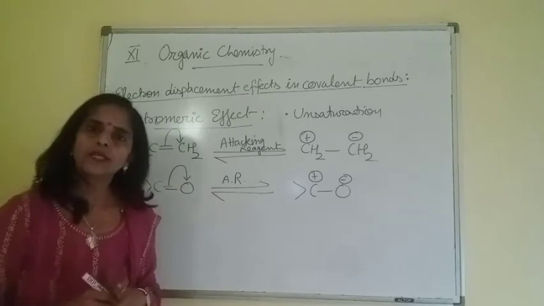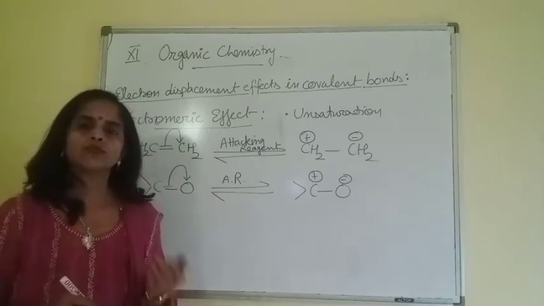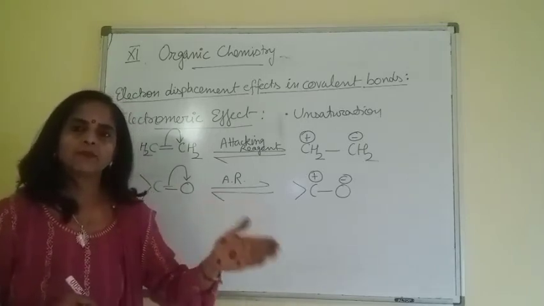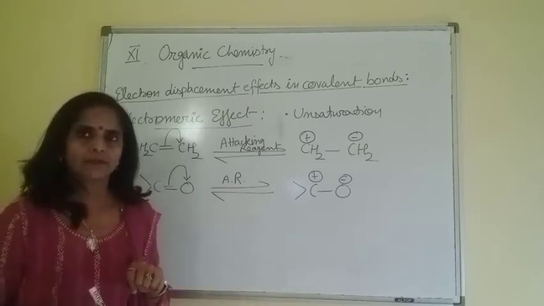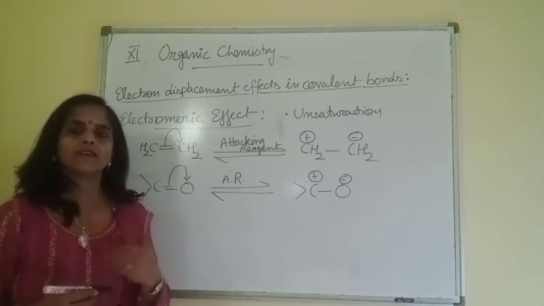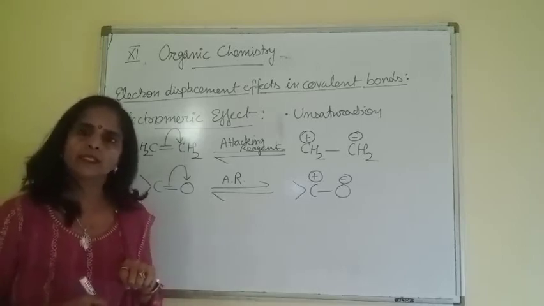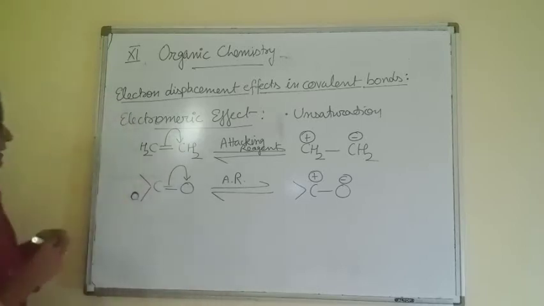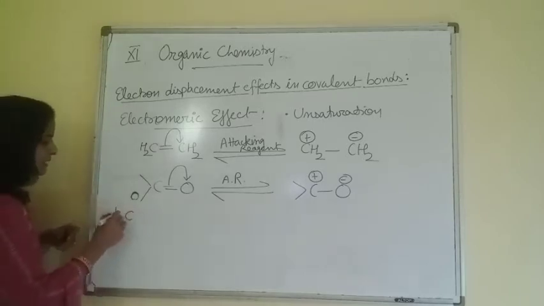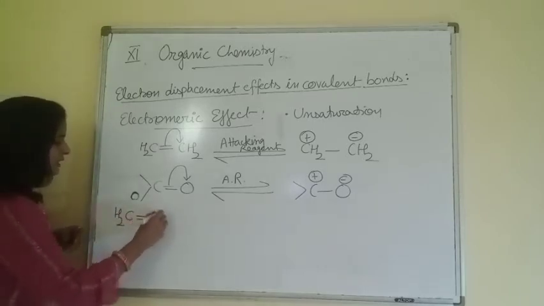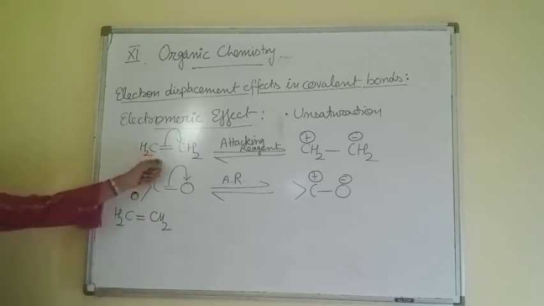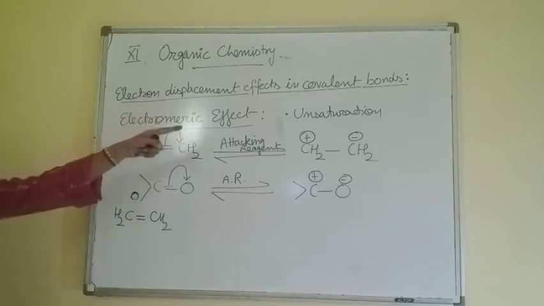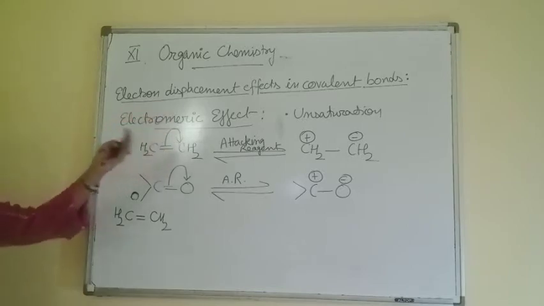Now, similar to inductive effect, it is also of two types: positive electromeric effect and negative electromeric effect. Now, how do we explain positive and negative electromeric effects? Like if I take a case CH2 double bond CH2, ethene, or in place of ethene, beta, we may take ethyne even, because I told you unsaturation is required. It can be a double bond or it can be a triple bond.